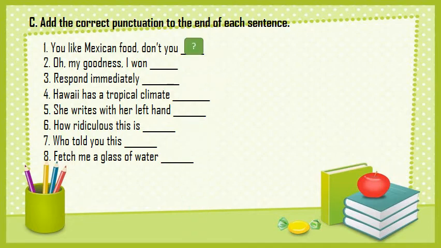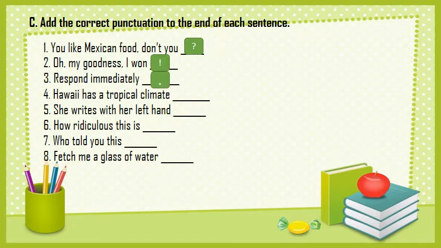Oh my goodness, I won! So here I'm telling my emotions, I'm expressing my feelings, and I'm excited. So here what must it end with? It must end with an exclamation mark. Excellent, because it expresses strong feeling. 3. Respond immediately. Here what do I have? I have an order. So the order is a command, and the command ends with what? Ends with a period. Excellent.